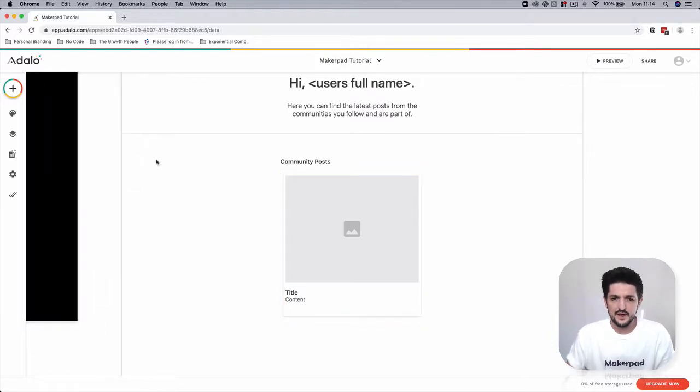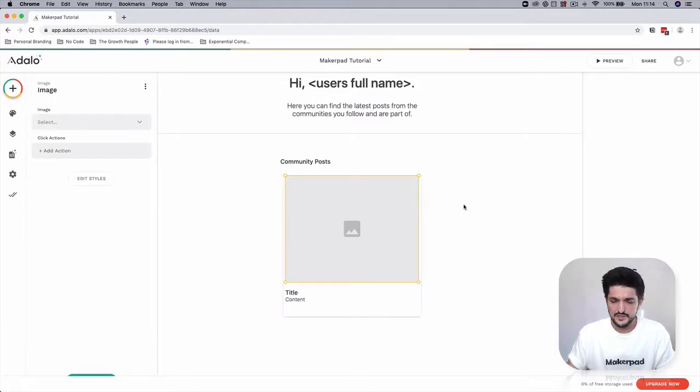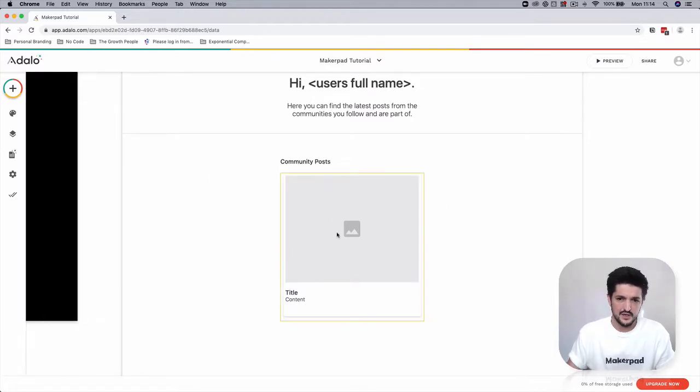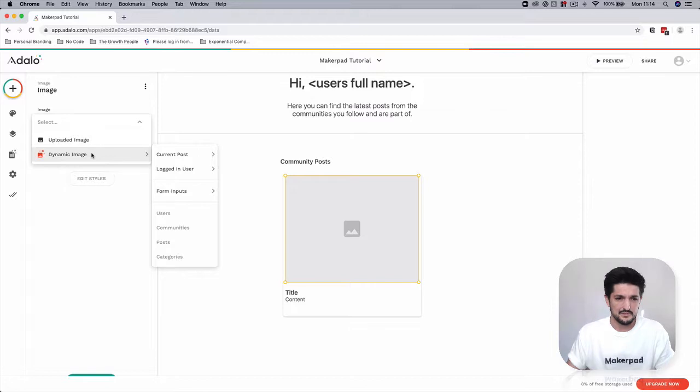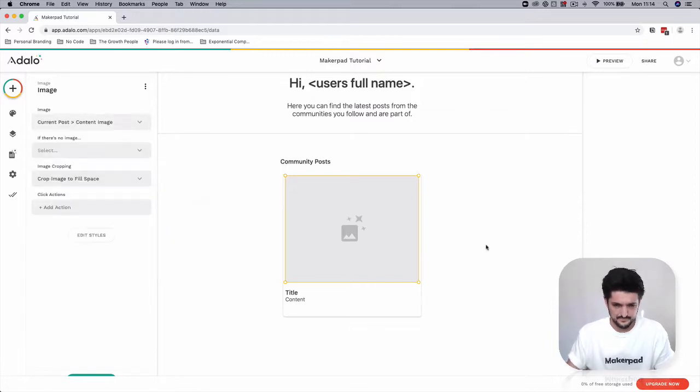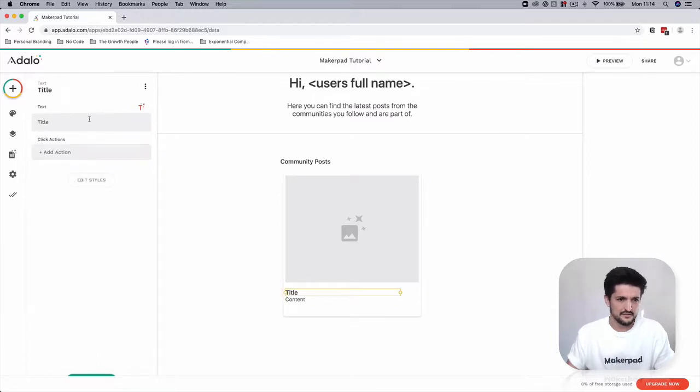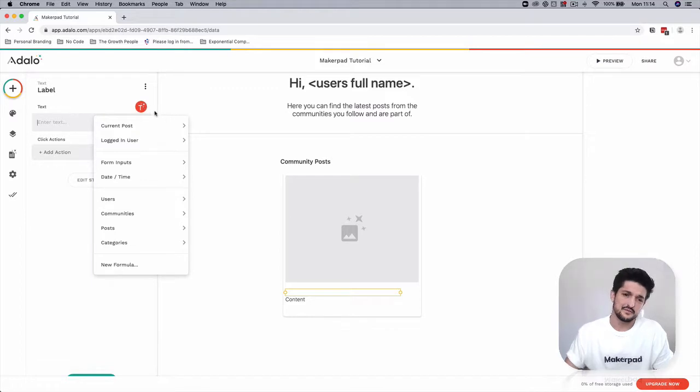So now we need to go into our list and tell it which components to map to which piece of content from our database. So double click into your list, double click into the image. We're going to set dynamic image, and it's going to be current post, current post content image. Do the same for the title, where we're going to delete the placeholder text. Press this red button up here, which is going to allow us to enter a variable. It's going to be current post, and it's going to be the name.